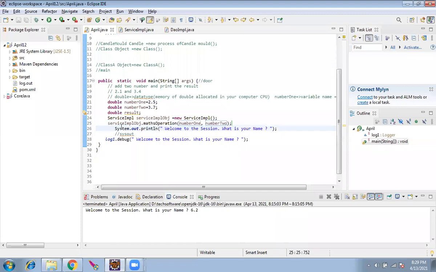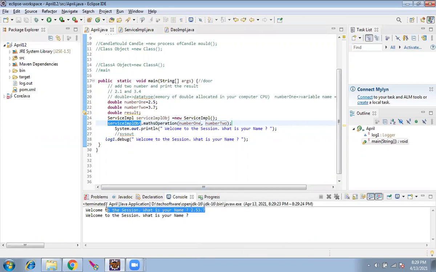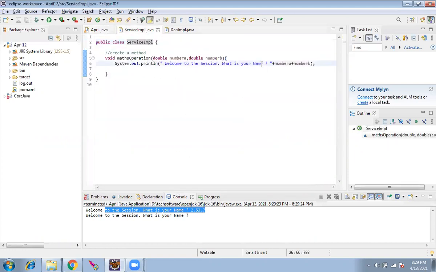The same way, we are calling a method inside the object. Now, if we run, welcome to the session. What is your name? It is not coming from here, it is coming from this part.